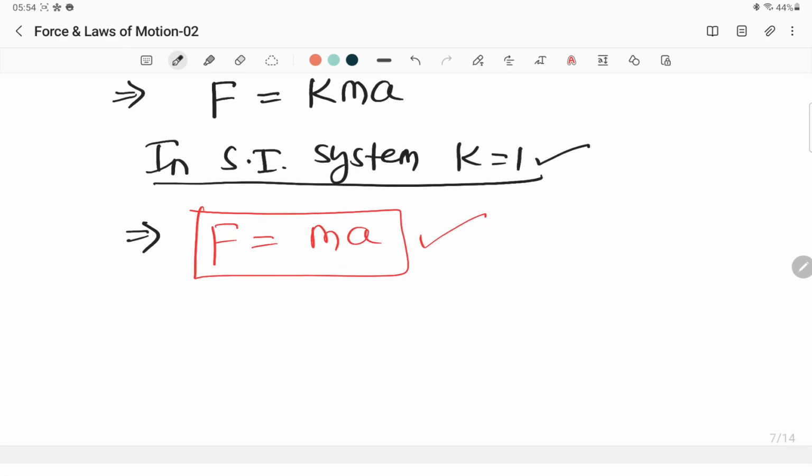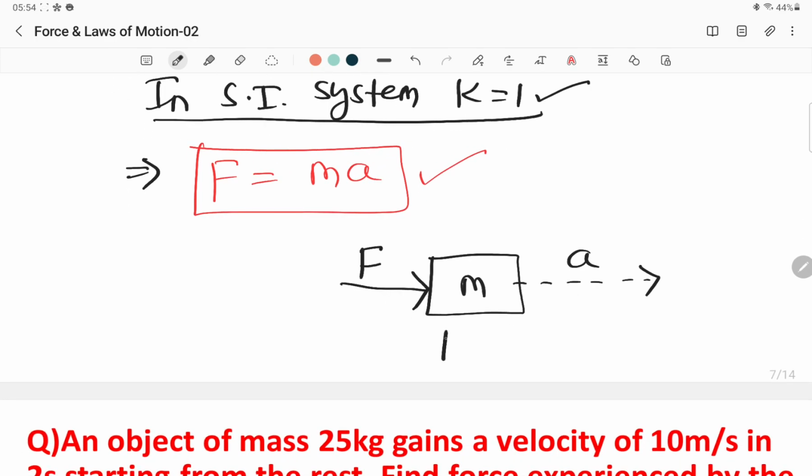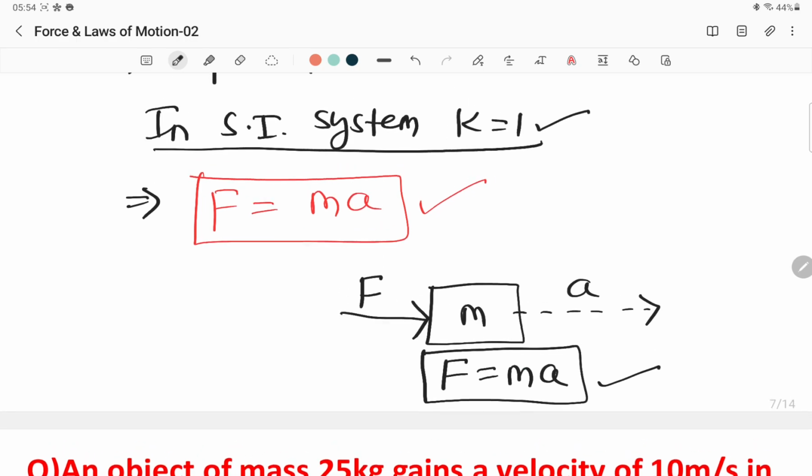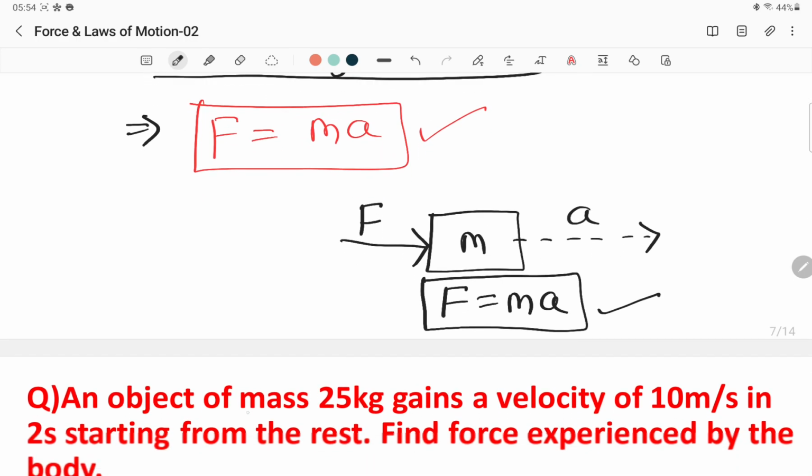So if there is a body of mass m, and it is moving with some force F, definitely it will start to move with acceleration a, then you can apply the formula F is equal to ma. We have so many numericals recorded here, so I will solve them.